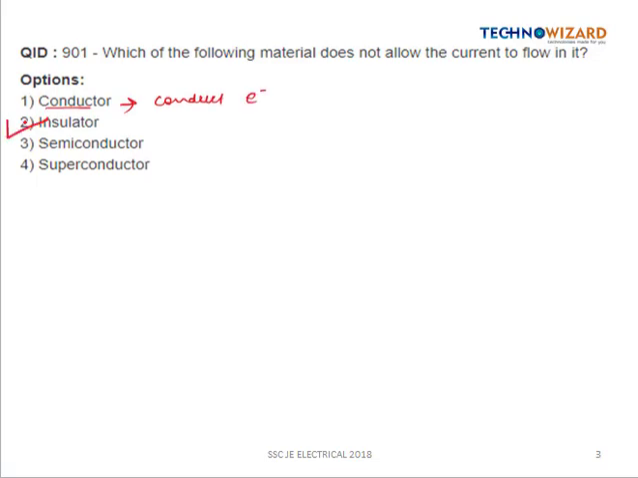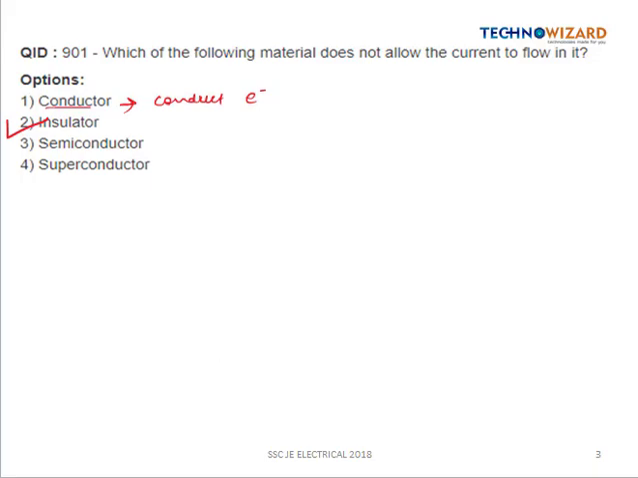But insulator is the right answer for this question, because in the insulator the valence band and the conduction band are very far apart from each other, and the electrons are not able to jump from the valence band to the conduction band. That's why there is no conduction or there is no current in the insulator.